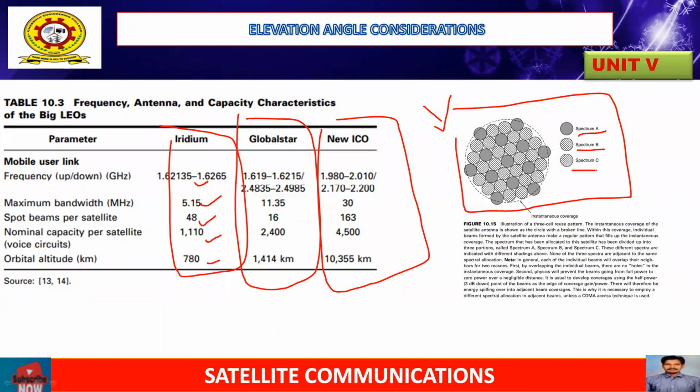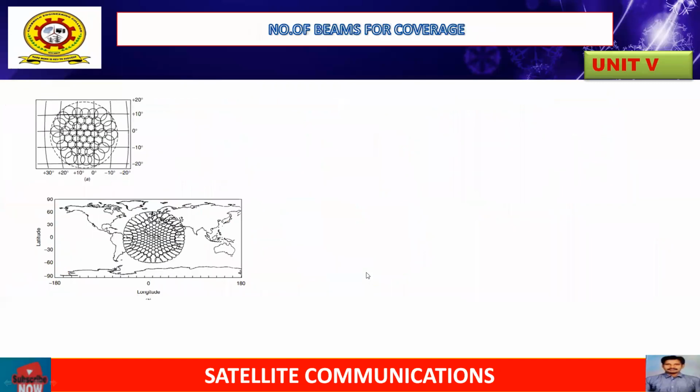In general, each of the individual beams will overlap their neighbors for two reasons. Number one is so that there are no holes in the instantaneous coverage. The second reason is to prevent the beams going from full power to zero power over a negligible distance. By this way, we have to set the maximum coverage area. Thereafter, we have the number of beams per coverage area.